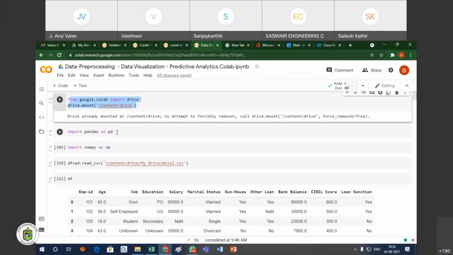Otherwise, if I am not using pd, every time I have to type pandas. So instead of that, we just give an alias name, just a short symbol. I am importing two libraries. One is pandas, and another one is numpy.